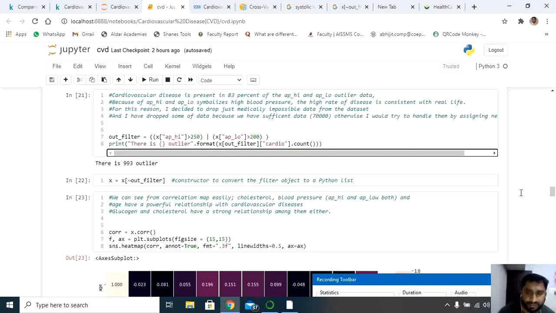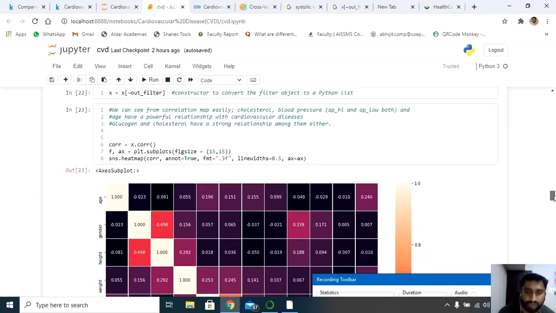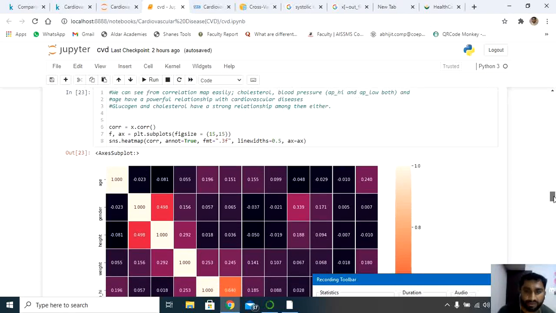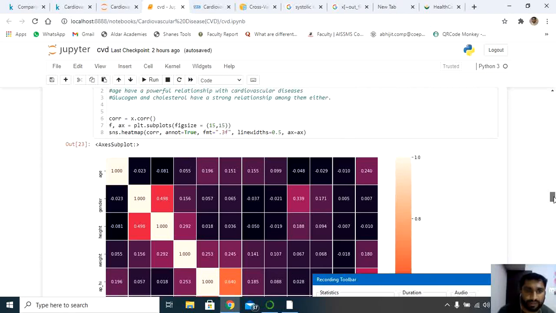Next, most important, the correlation matrix: how the features are correlated with the dependent data as well as the independent data. As far as dependent data is concerned, correlation.